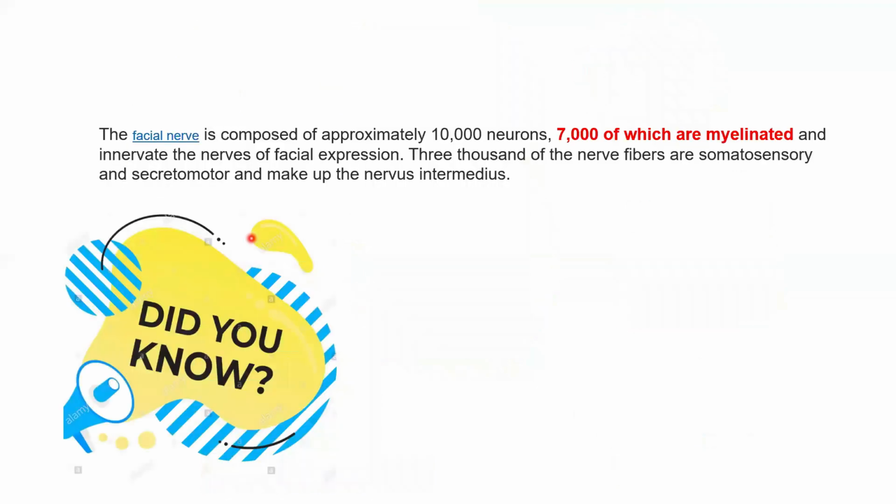Okay, so as I was preparing for this presentation, I went through a few articles, and those extra points I would like to add to this presentation. They found out that the facial nerve approximately consists of 10,000 neurons. Out of these 10,000 neurons, 7,000 are myelinated, and these myelinated fibers are the ones which are going to innervate the muscles of facial expression. The remaining 3,000 nerve fibers are the ones carrying the sensory as well as the secretomotor fibers, which make up the nervus intermedius.